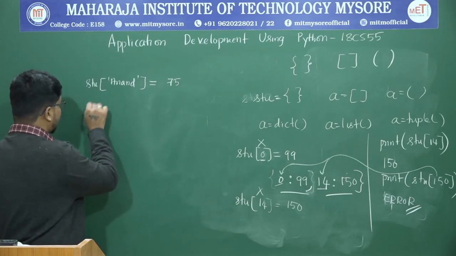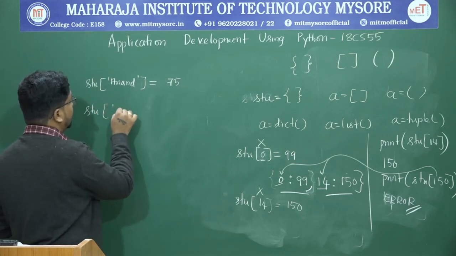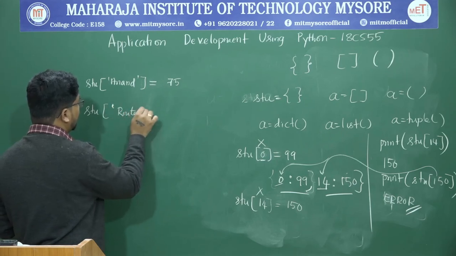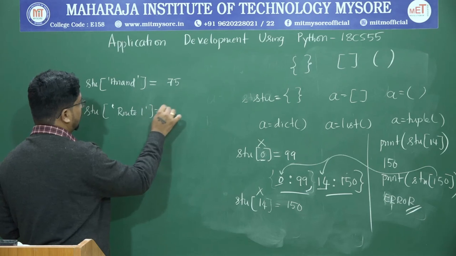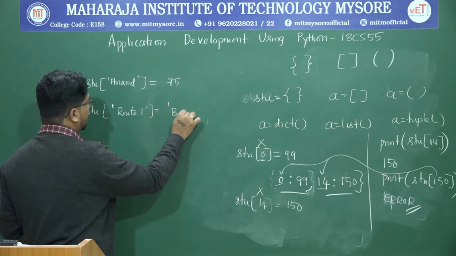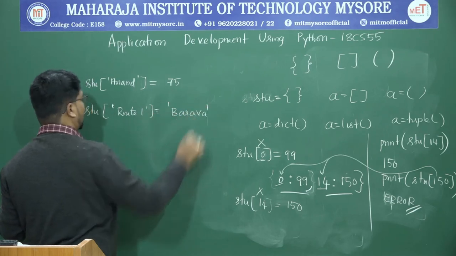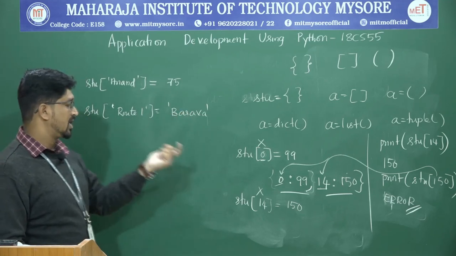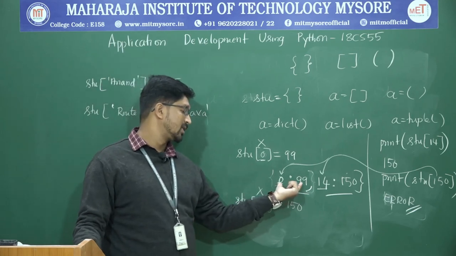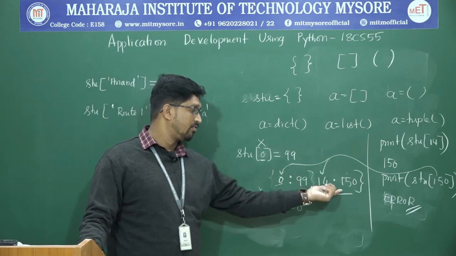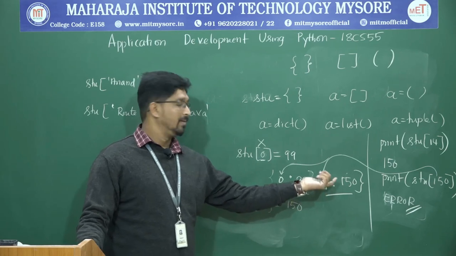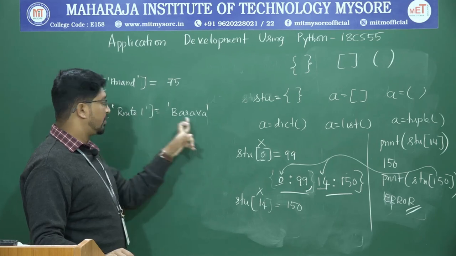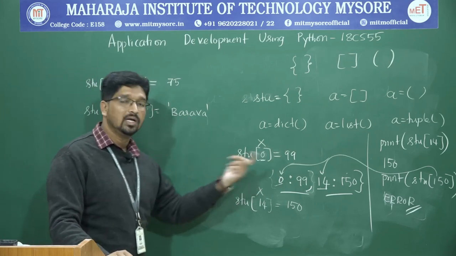Or you can have both as strings also. You can have, let us say, root 1, Basava. I am storing some driver name for root 1, the driver inside the dictionary. Initially I am storing 0 and 99, let us say it is the marks range, 0 to 99. Then 14, 150, some data, Anand 75, then I am storing root 1 Basava. Even this will be stored inside the dictionary.